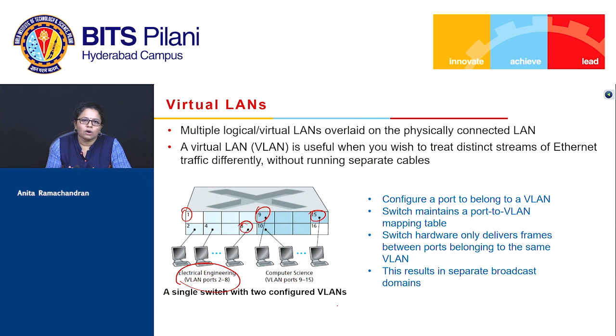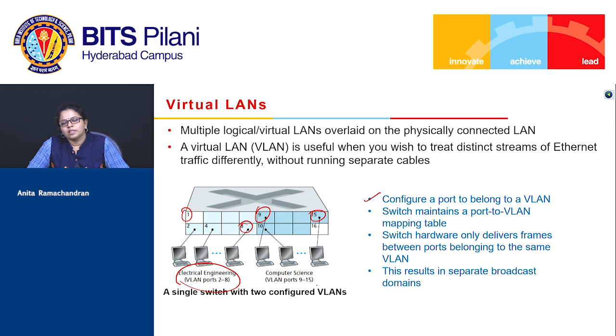Now, what does the switch do? How does the switch know whether a port has been configured for VLANs or not? So we need to make that configuration on the switch. We have to configure a port to belong to a VLAN. It's a configuration that we have to do through a CLI or some other manner. The switch maintains a port to VLAN mapping. So it says port 2 belongs to VLAN electrical engineering. Port 9 belongs to VLAN computer science engineering. Port 10 belongs to VLAN computer science engineering.